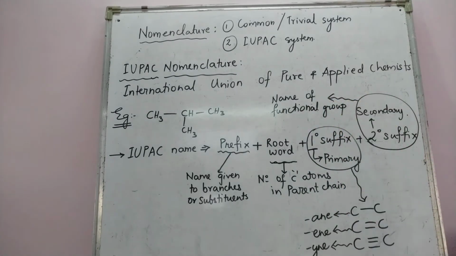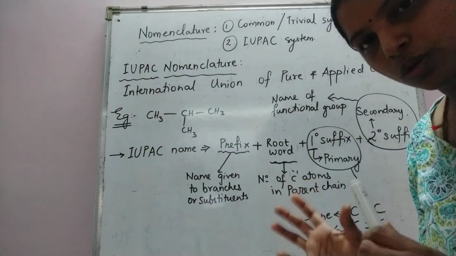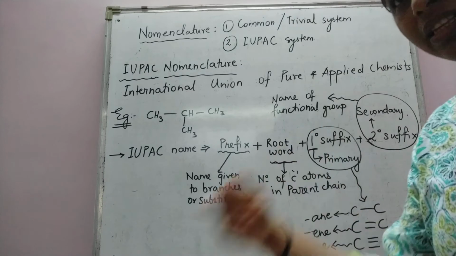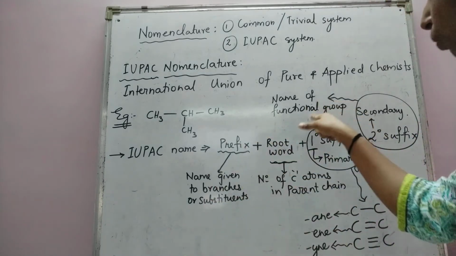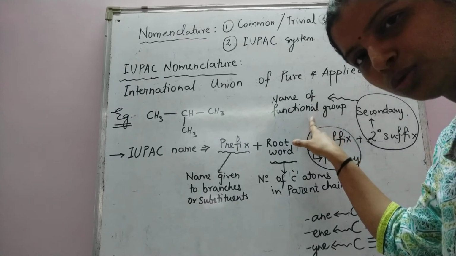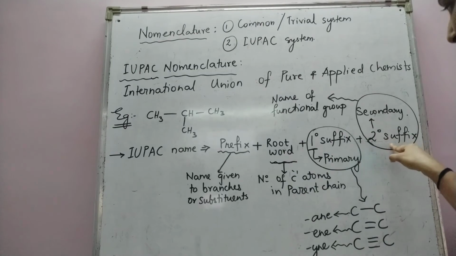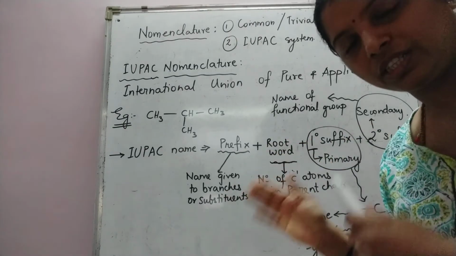Before we study IUPAC nomenclature further, in the next session we will quickly learn what a functional group is, and then we will also learn the different secondary suffixes that we can use for different functional groups.